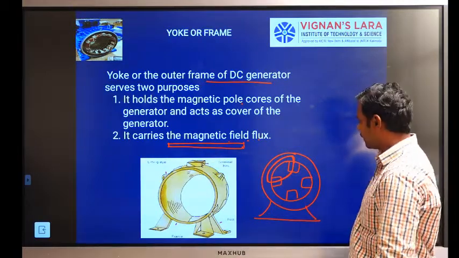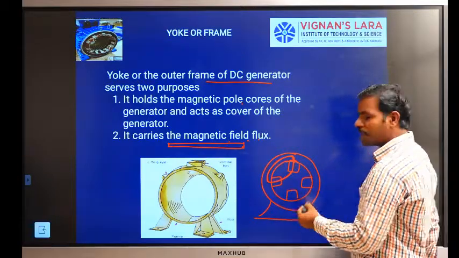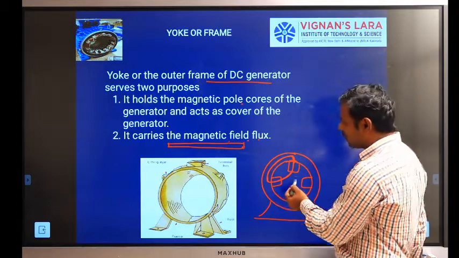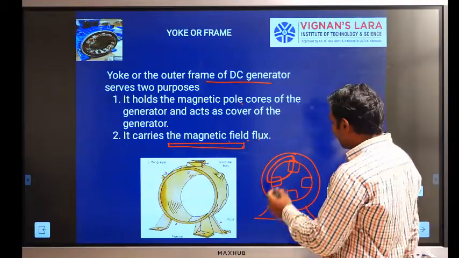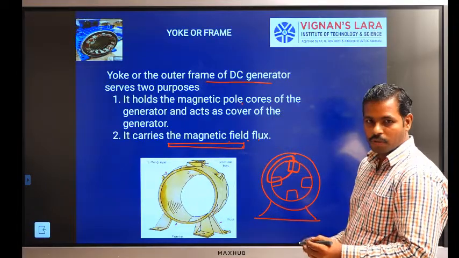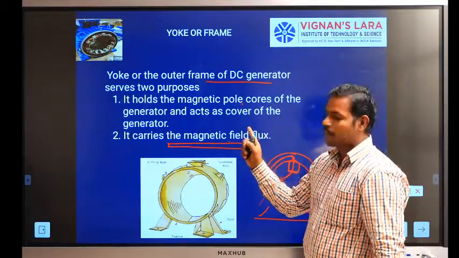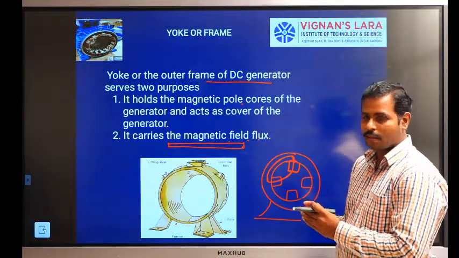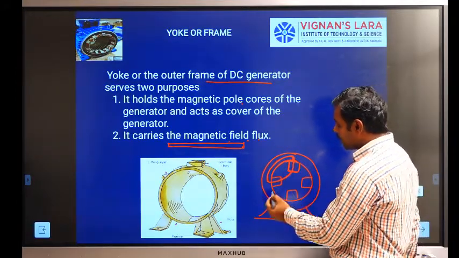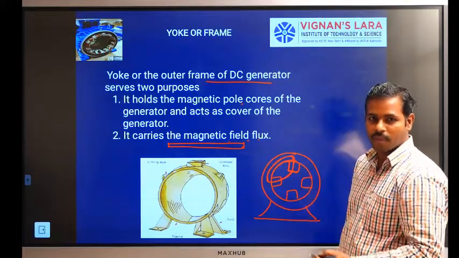It also provides protection to the internal components of the DC machine, and it holds the pole cores. So the yoke or frame serves two purposes: protection of the internal components of the machine, and carrying the magnetic field flux in between the poles.